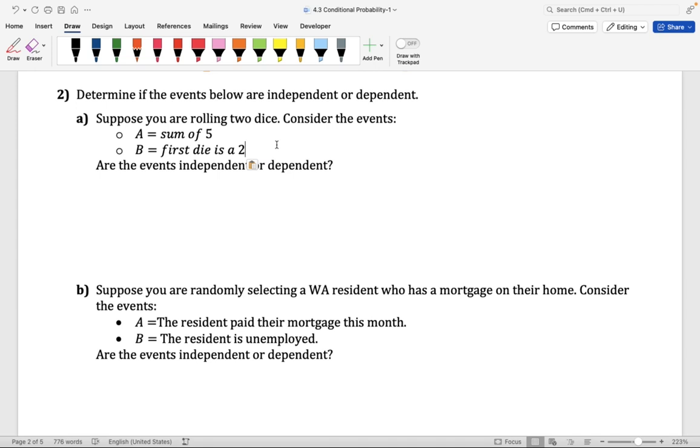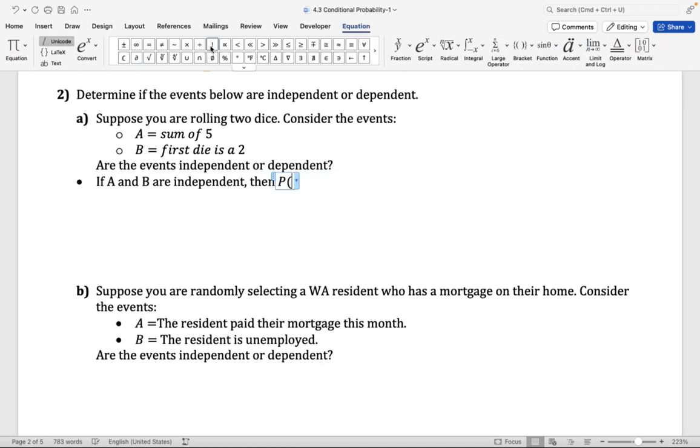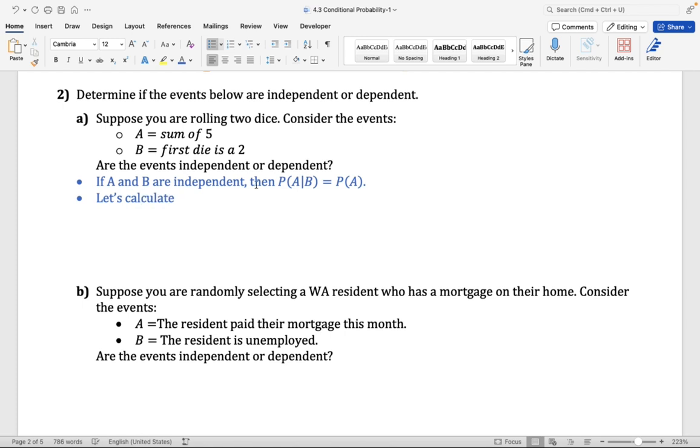Okay? So if we want to know if these events are independent or dependent, here's what we need to consider. If A and B are independent, then the probability of A given B has to be equal to the probability of A. So let's calculate the probability of A given B. We calculated this probability earlier.